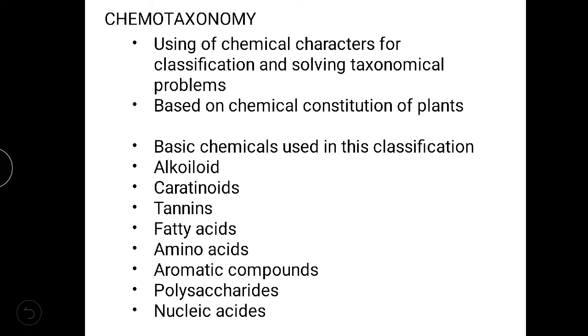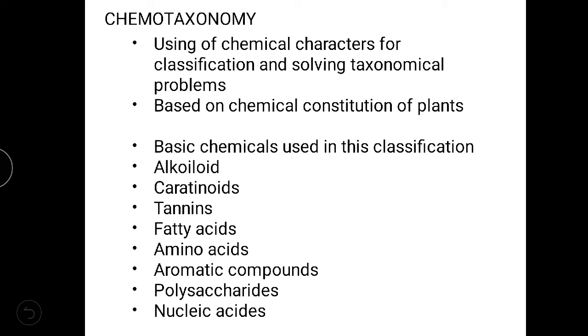Now we come to chemotaxonomy. The name is clear. Chemo means chemical. When we follow the taxonomical steps on the basis of the chemical constitution of any plant or living organism, this kind of taxonomy is known as chemotaxonomy. We don't use external characters, internal characters, or genetic characters. We use the chemical constitution of the given plant.